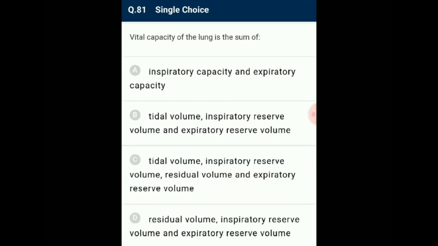Question number 81. Vital capacity of the lung is the sum of. Vital capacity is the maximum volume of air a person can breathe in after a forced expiration. This includes expiratory reserve volume, tidal volume, and inspiratory reserve volume. It can also be represented as the maximum volume of air a person can breathe out after a forced inspiration. So the answer for this question is option B, tidal volume, inspiratory reserve volume, and expiratory reserve volume.